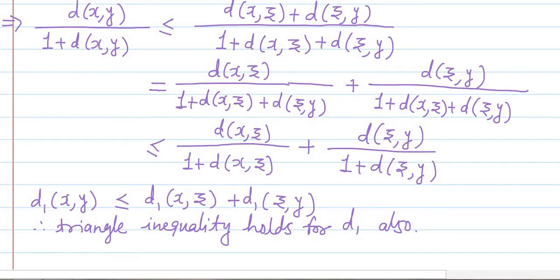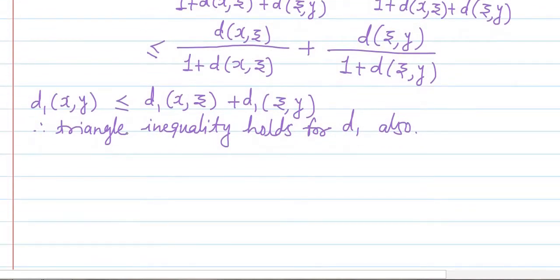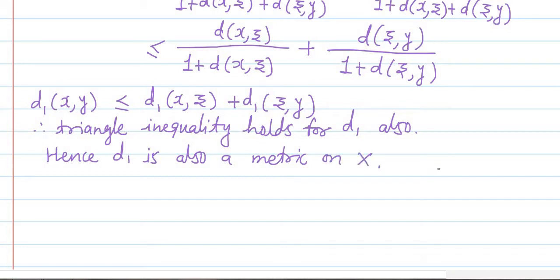So d1 satisfies the triangle inequality, and hence d1 is also a metric. Hence d1 also is a metric on the given non-empty set X. So in this way we have solved this example. As told earlier, this is a very important example as it is asked many times in the examination. So likewise we have solved this fifth example.